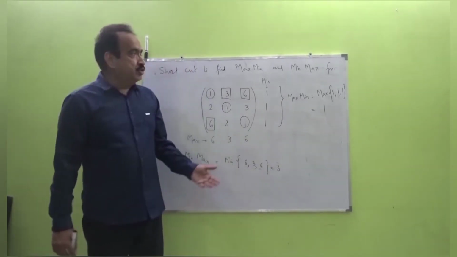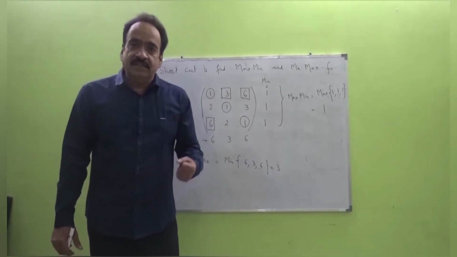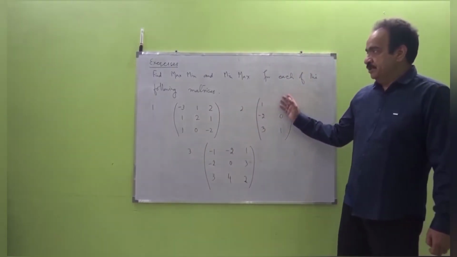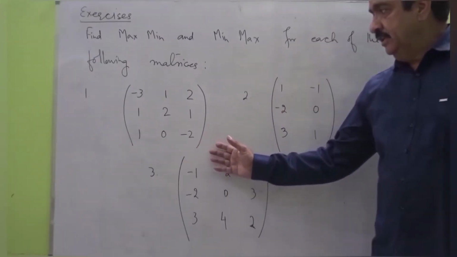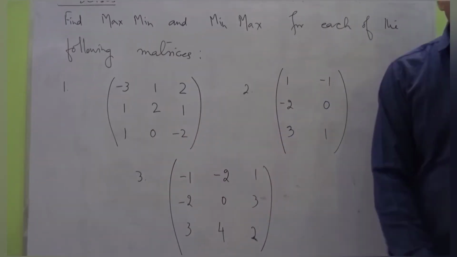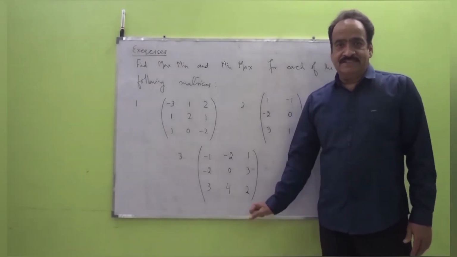Now next we are going to give you some exercises in which you need to compute max min and min max. Now try your hand on these following problems. Just find max min and min max for these matrices. This is the first one, this is the second one and third one. And observe that max min is always less than or equal to min max in all these cases.